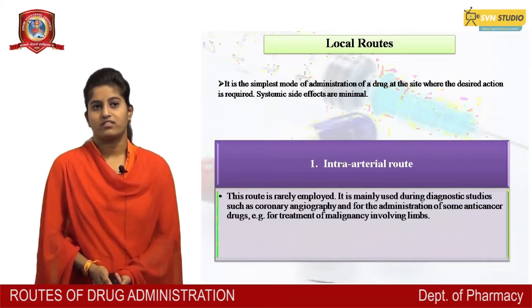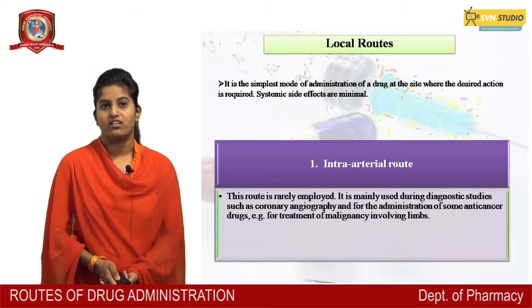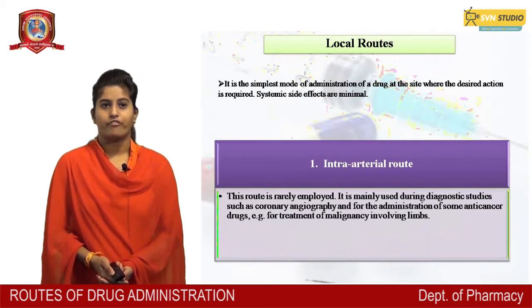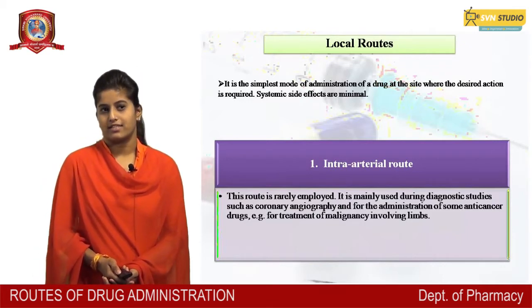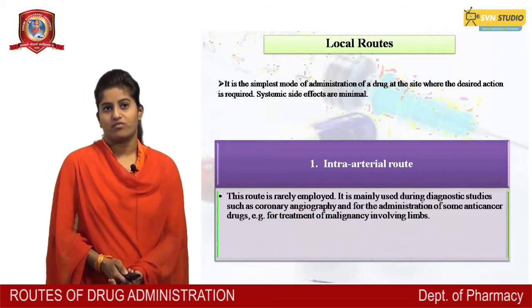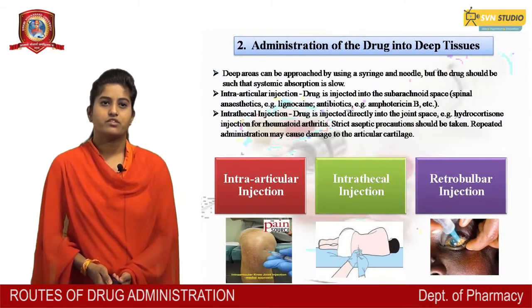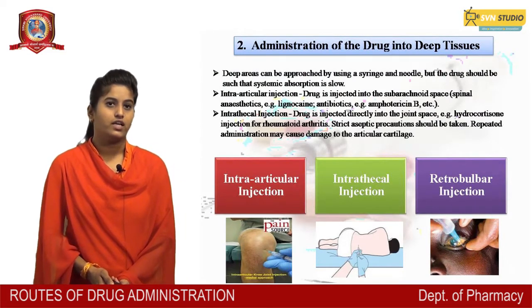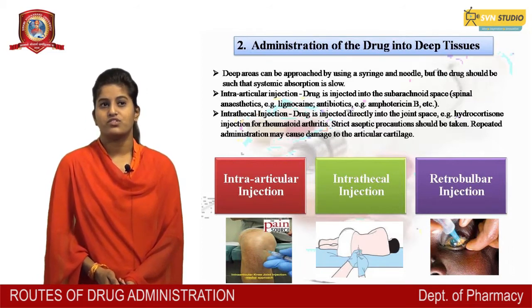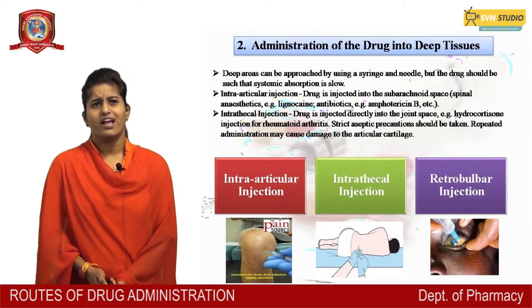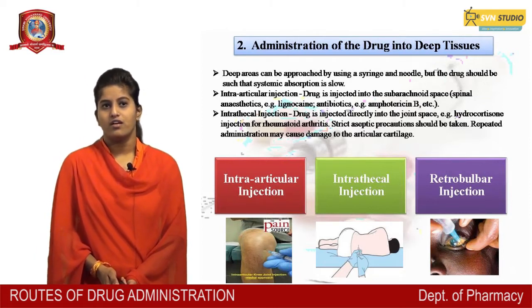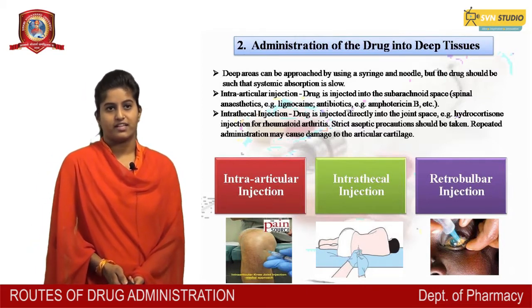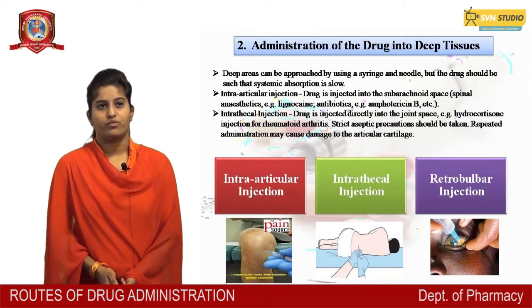Intra-arterial route, this route is rarely employed. It is mainly used during diagnostic studies such as coronary angiography and for the administration of some anti-cancer drugs for the treatment of malignancy involving limbs. Administration of the drug into deep tissue. Deep areas can be approachable by using a syringe and needle, but the drug should be such that systemic absorption is slow. Intra-articular injection. Drug is injected into the subarachnoid space. Spinal anesthetic, that is lignocaine anesthetics, amphotericin B, etc.